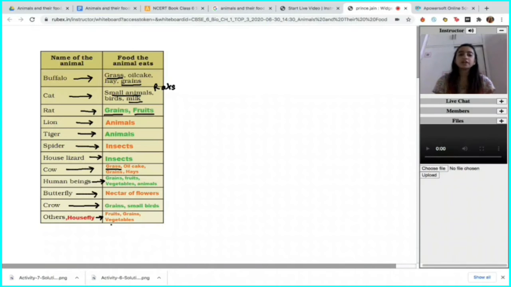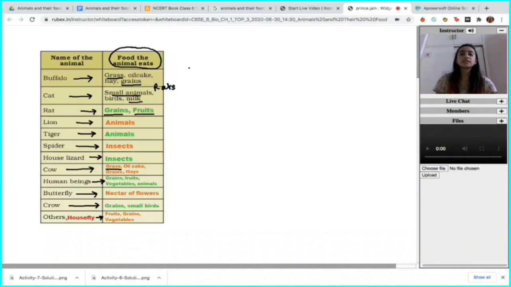They are not eating other animals, but we have seen houseflies sitting over dead bodies also. So they have varied sources of food. So this table discusses the different foods which are eaten by animals. This is just to give you an understanding of how different animals have such widely varied feeding habits, right?